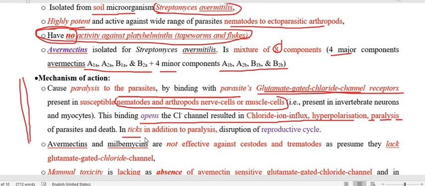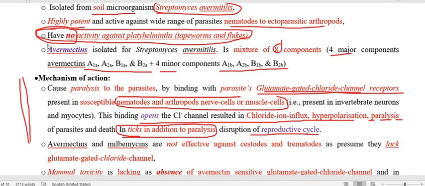Particularly for ticks, in addition to paralysis, the drug also affects the reproductive cycle. So this is all about the mechanism of action of ivermectin or milbemycin. What is the other important point that I want to mention here? The drug is not active against platyhelminths and also not against mammals.